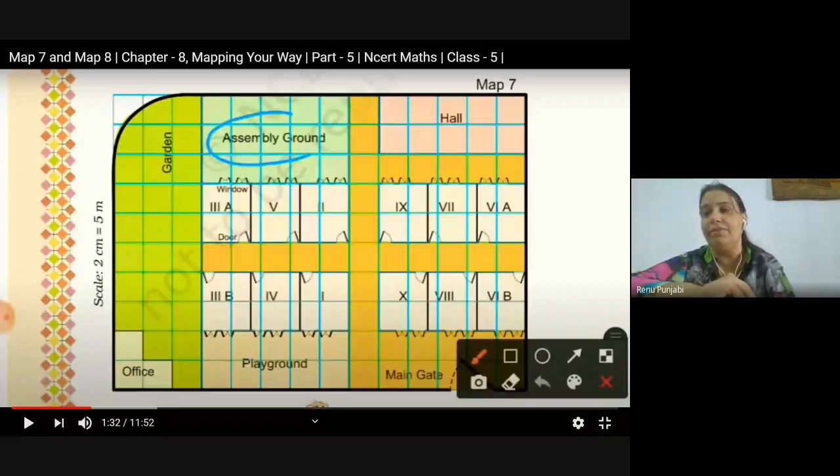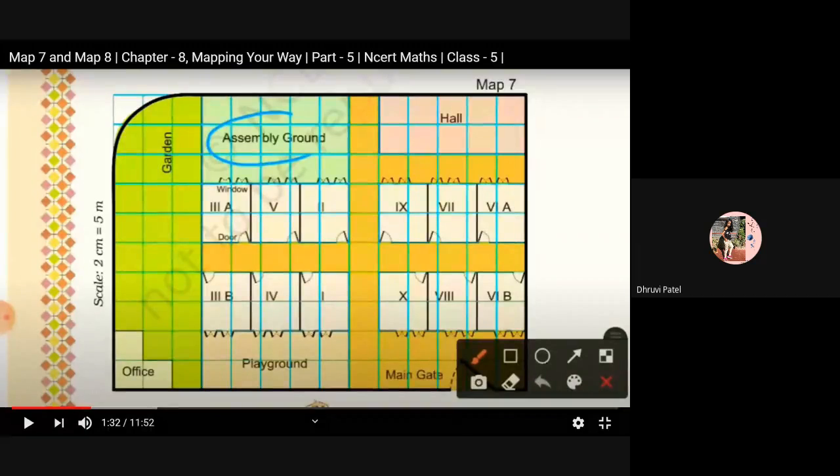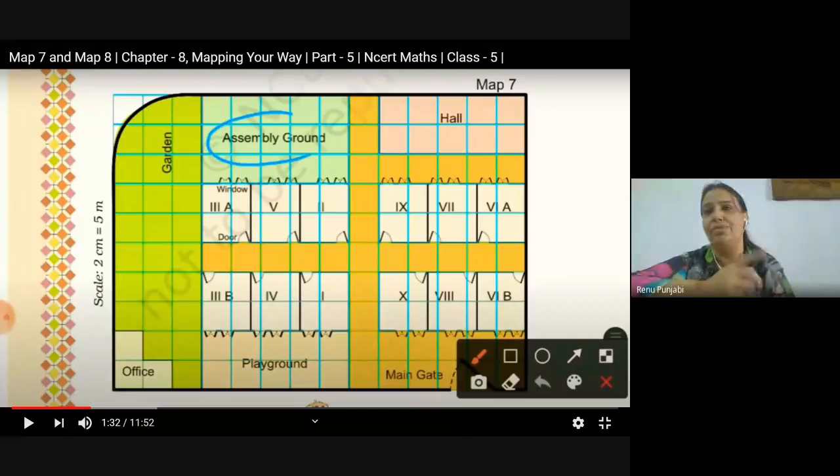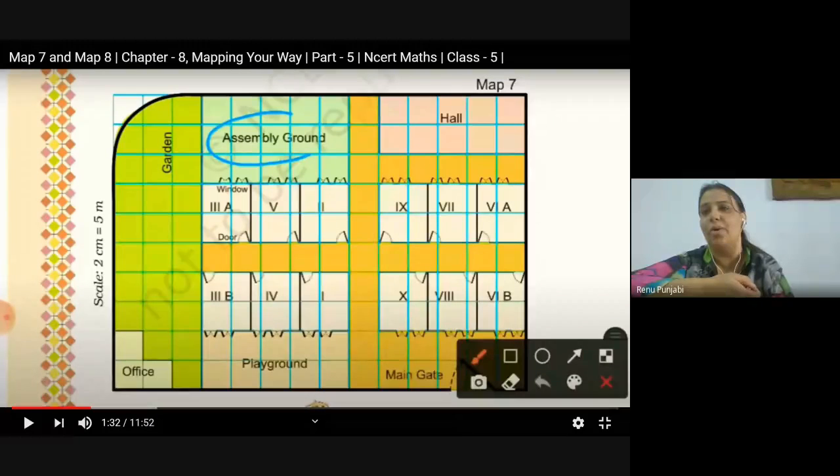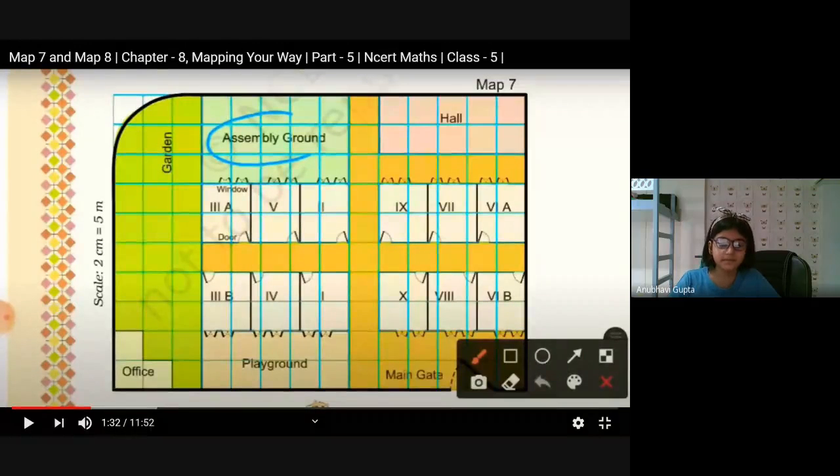Now suppose I change the question, right? Now the assembly ground squares are 20, and the office has 4 only. So now how many times bigger is it? Again, 4 fives are 20. 5. Understood, Anubhavi now? Yes, ma'am. Thank you. Now listen carefully.